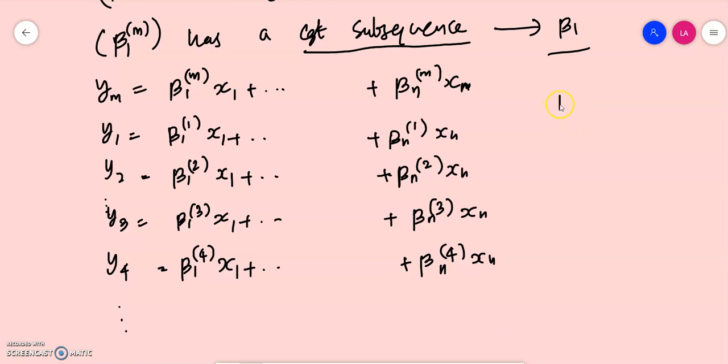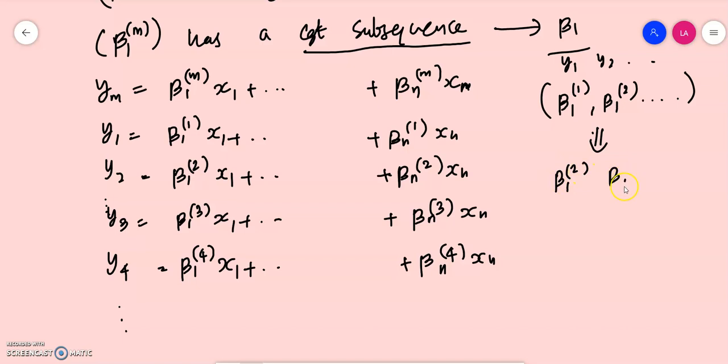We are choosing a subsequence, and corresponding to this, we have a sequence y1, y2, etc. Some may choose beta 12, beta 14, etc. This is only the even terms, a subsequence.